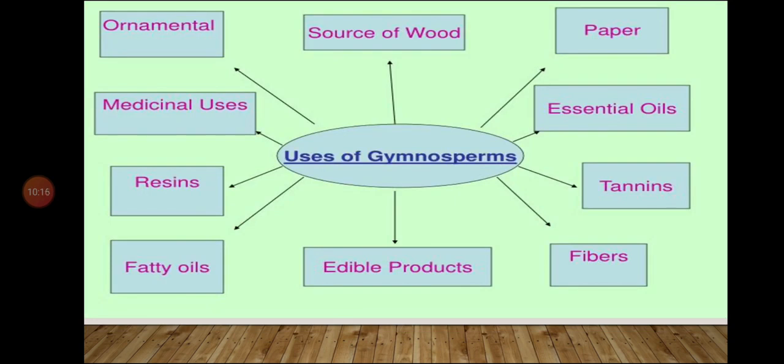For example, they are used as a source of wood, to obtain paper, essential oils, tannins, fibers, edible products, fatty oils, resins, medicinal uses, and last one is ornamental, as I have already discussed.